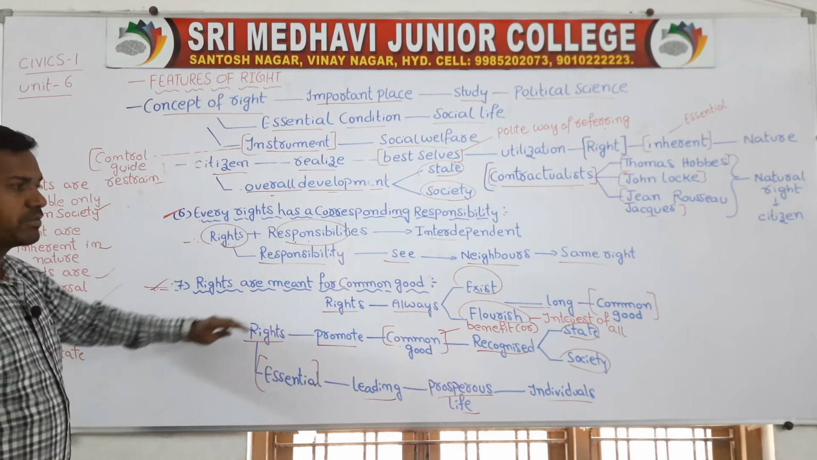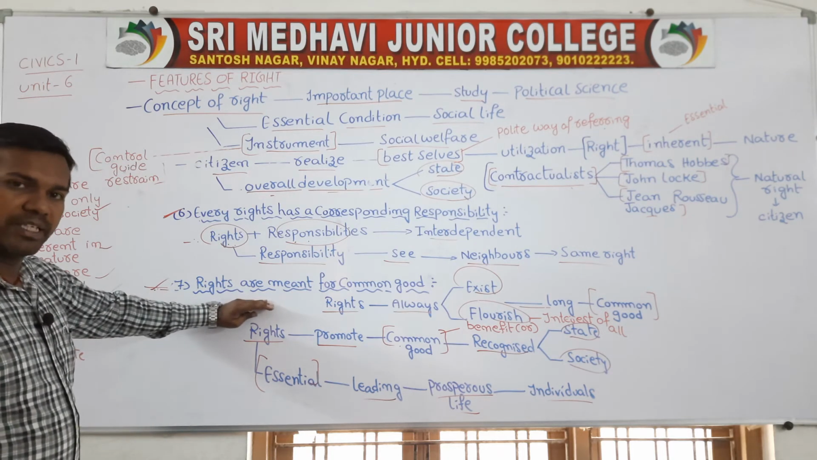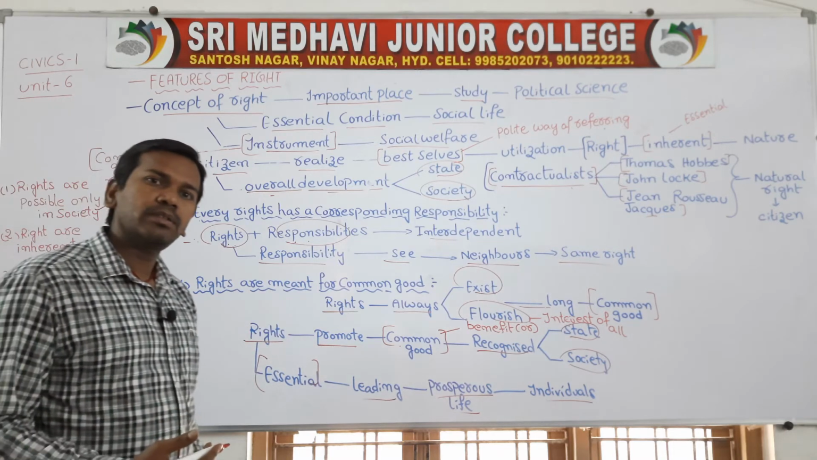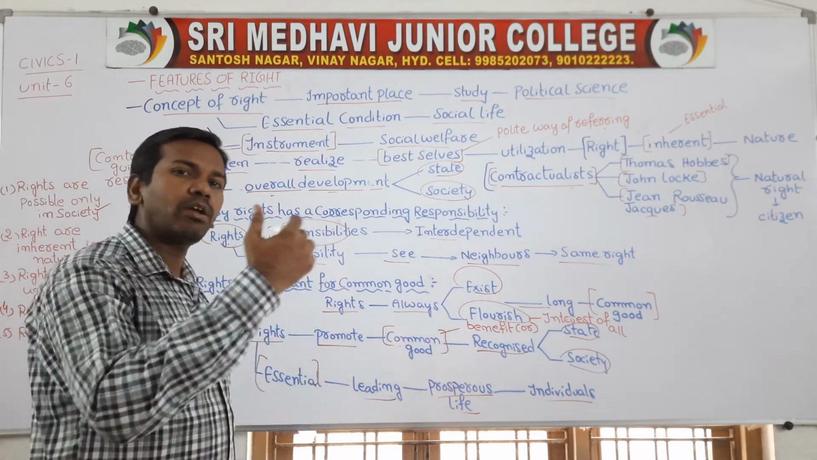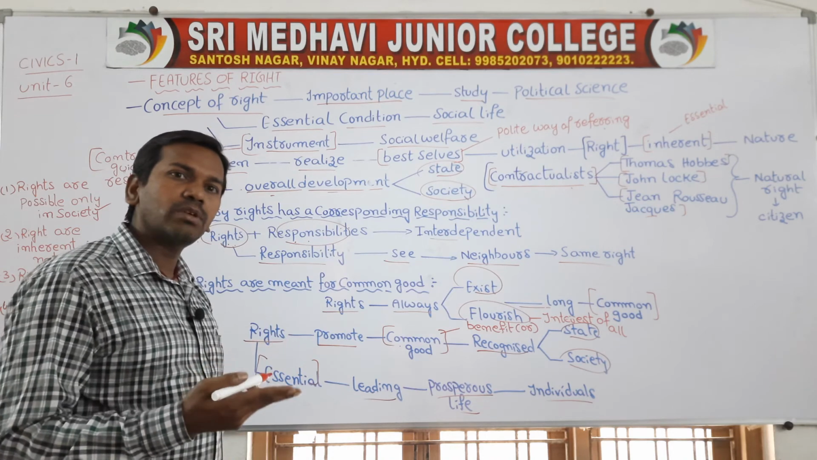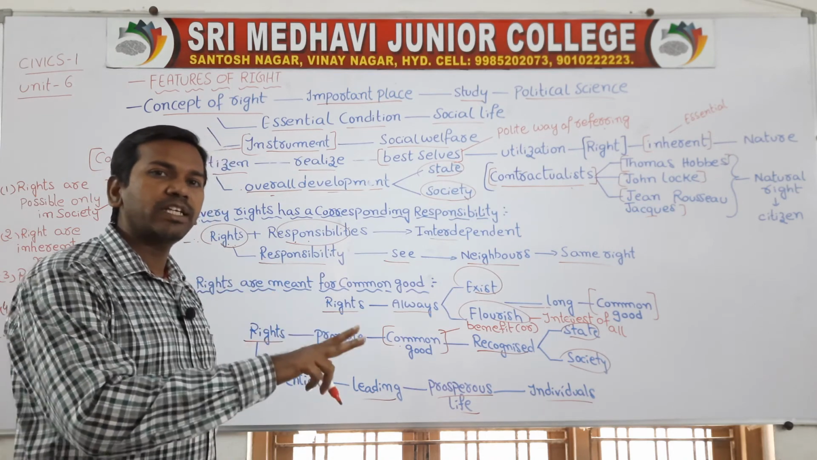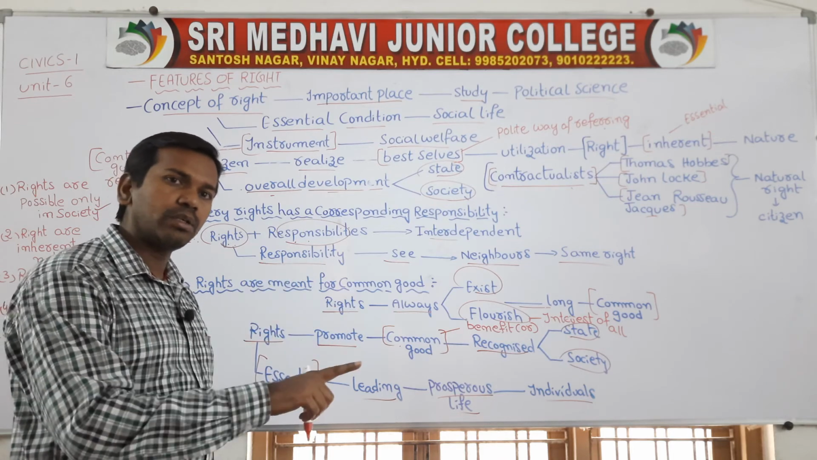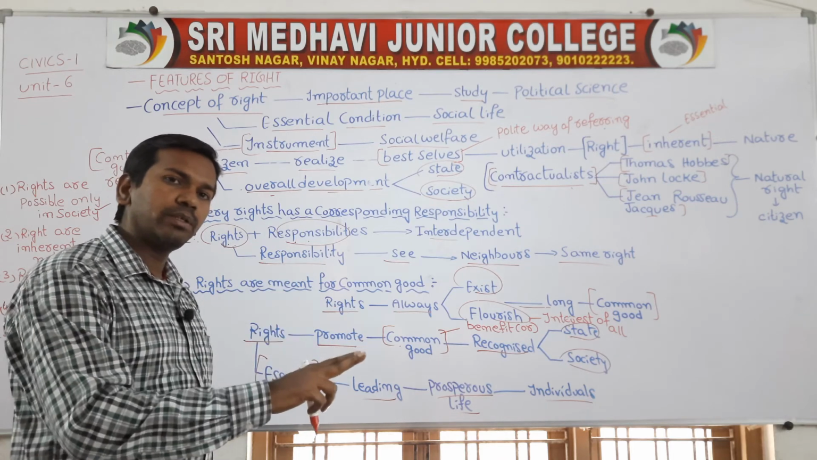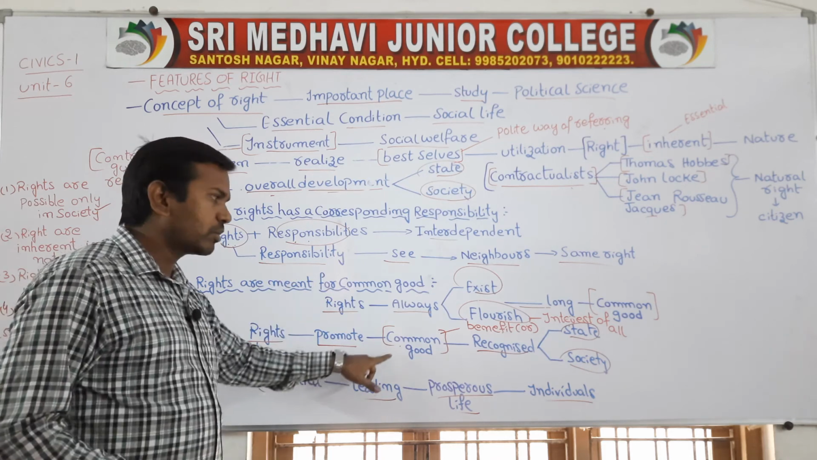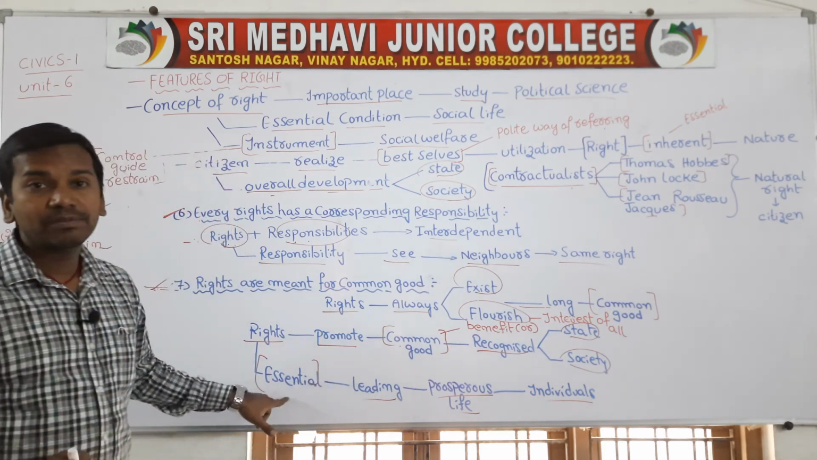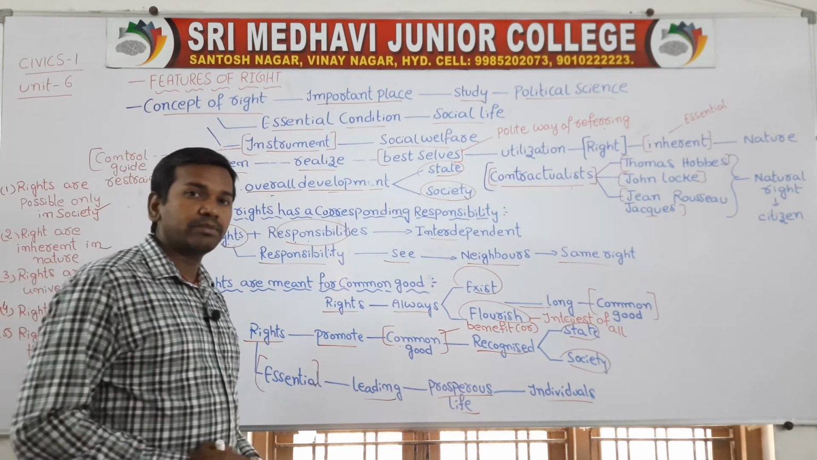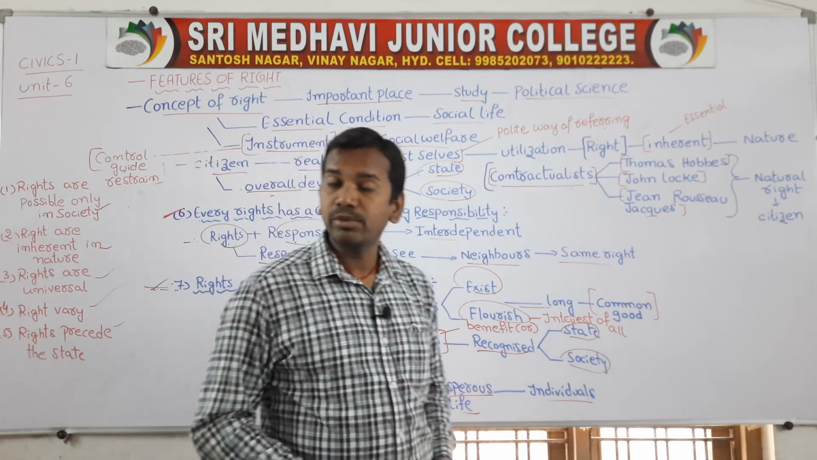The second thing is that rights are meant for the common good. Whatever rights are made will bring good to all the people. Rights which are favorable can exist for a long period of time. States and societies will formulate only those rights which bring benefits, which are good for all and promote benefits for all. States and society also will promote those rights only. And these rights are very essential for leading a good and prosperous life.